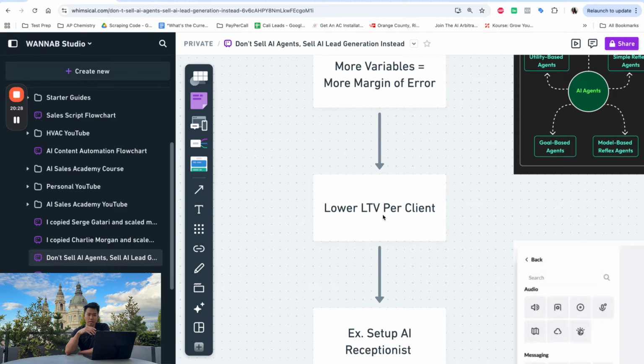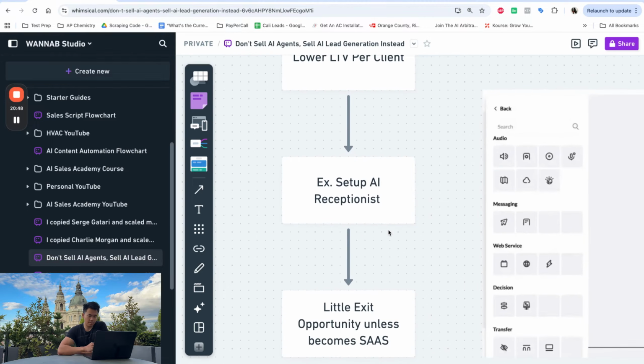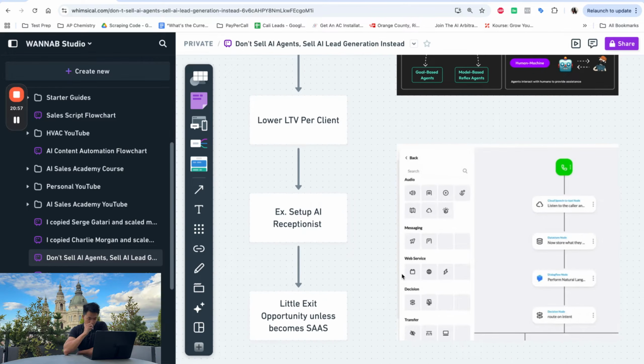Like, oh, I'm not getting my leads in my CRM, or it's not working this way, because your clients have their current way of doing things. And once you implement a workflow, although it works to get leads, you've got to integrate with all their existing software, right? So the margin of error is more, and there's a lower LTV per client, right? From here, let's say an example, you set up an AI receptionist, right? You set up an AI receptionist, you integrate with all their software, and then you have an automation that continually works.